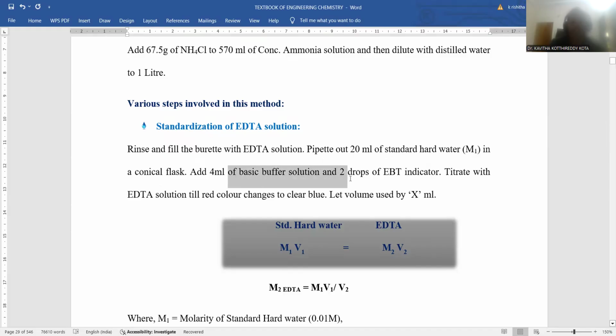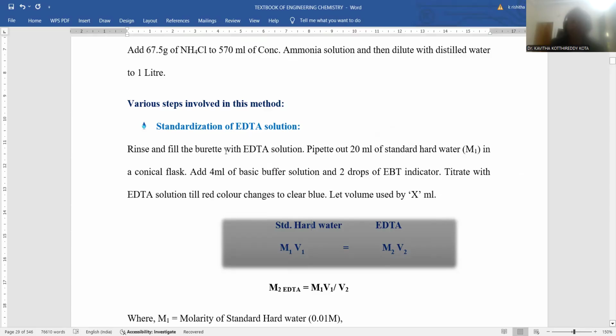As we already know, a buffer solution is required to keep the pH constant, so 4 ml of basic buffer is to be added, and 2 drops of EBT indicator are enough to carry the reaction. When all the components are mixed in the conical flask, it appears red in color. Now the red solution in the conical flask is titrated against the EDTA solution. As the EDTA titration takes place, the red color changes into blue. Whenever the blue color appears, you can note down the values in tabular form.